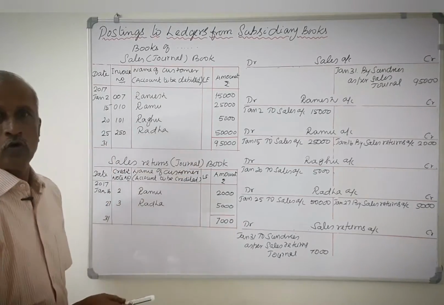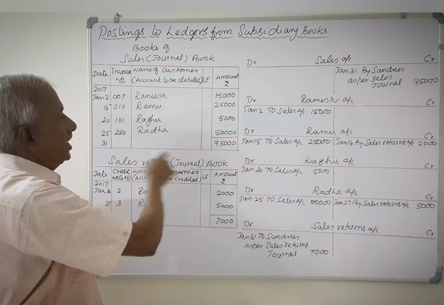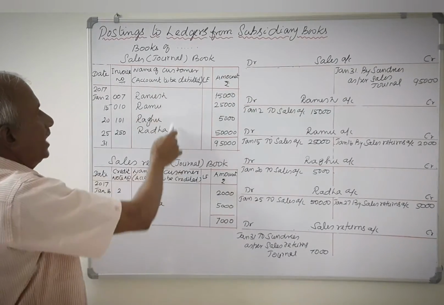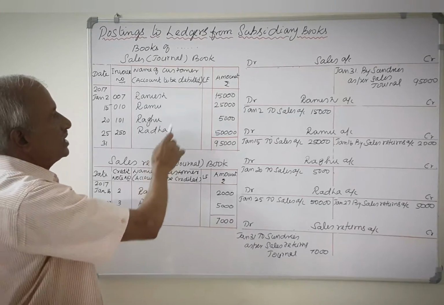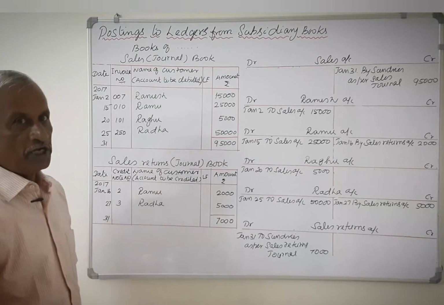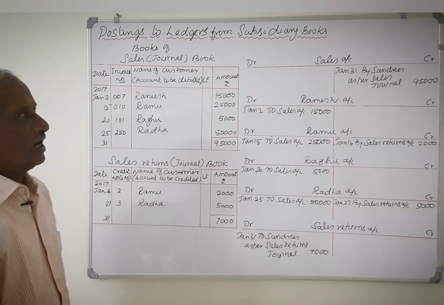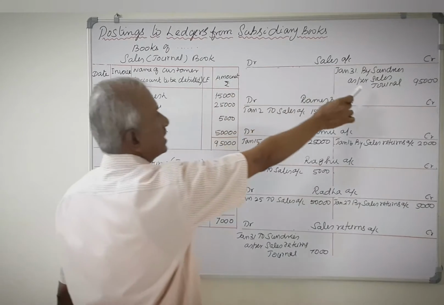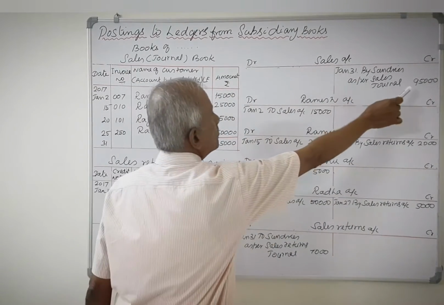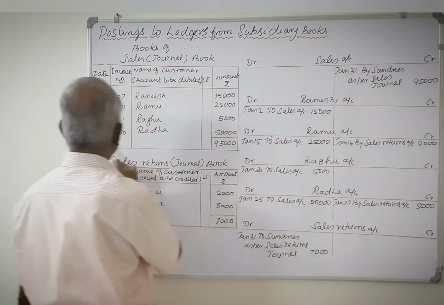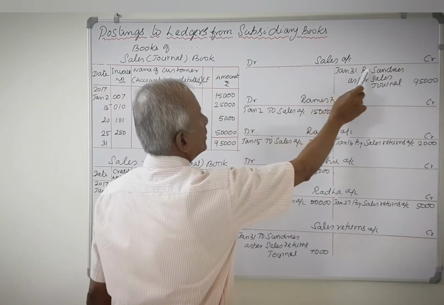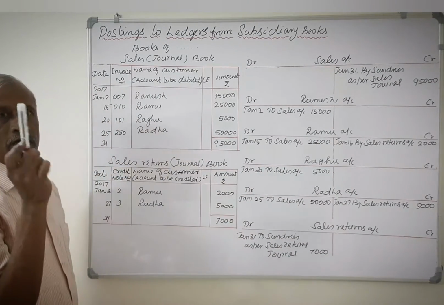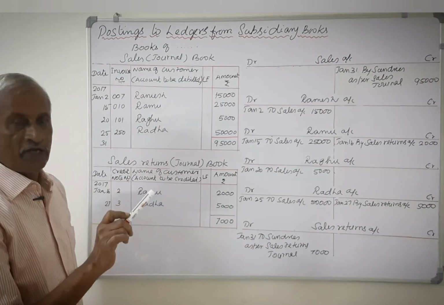Sales book is also totaled at the end of the month, and the total is posted to the sales account, and the name of the customer's accounts, they are posted individually on the date of the transaction. Sales is credit. So on the credit side of the sales account, the total of the sales book is credited 95,000. So January 31st, by sundries as per sales journal 95,000. Name of the customer account should be debited.